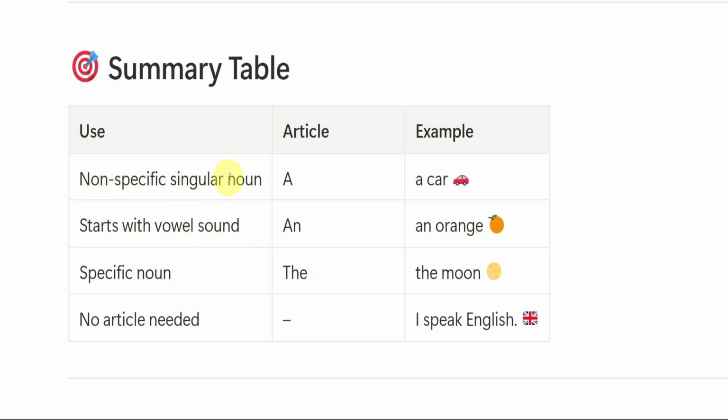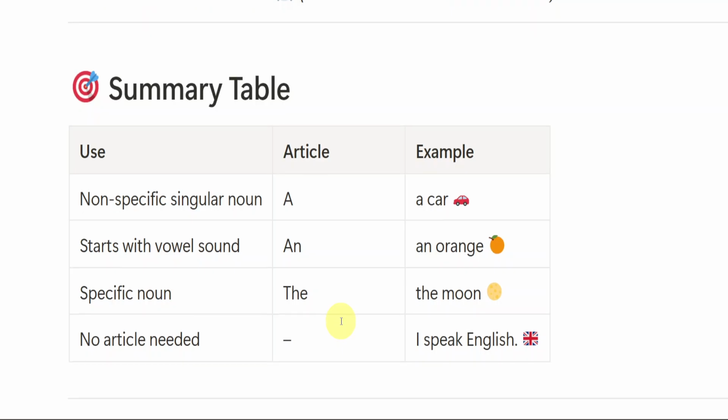Now, the summary table, whatever we have learnt, let us see. For a non-specific singular noun, we use a mainly before the consonant sound. And an is used before the vowel sound. Whenever we see a vowel sound, we will be using an. For a specific noun, it is the. No article is needed for the things we have discussed.